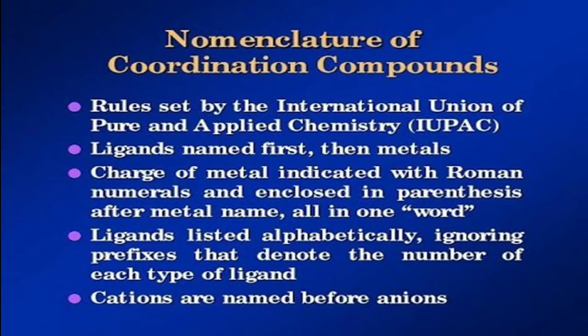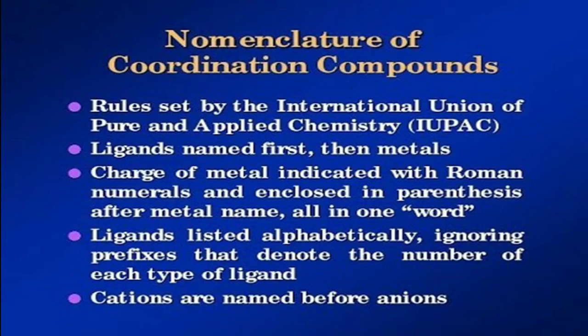The next point: the charge of the metal is indicated with Roman numerals and enclosed in parentheses after the metal name, all in one word. It means that once you name the ligand, then you have to name the metal, and the charge of the metal also has to be indicated in Roman numerals, written in the bracket, enclosed in parentheses after the metal name.